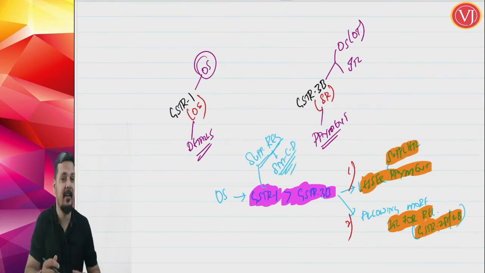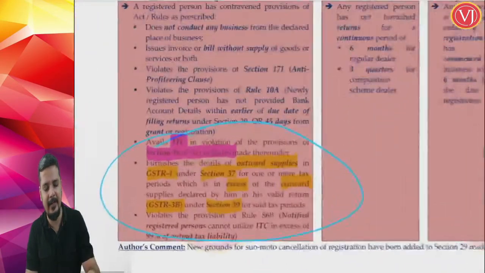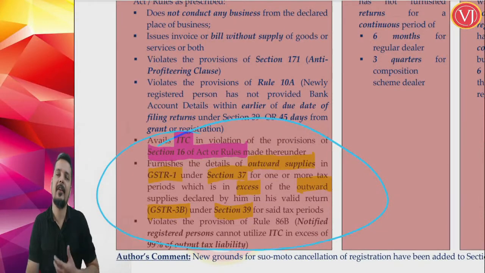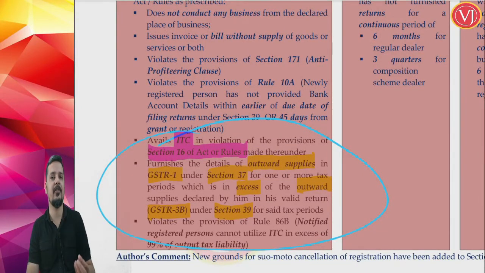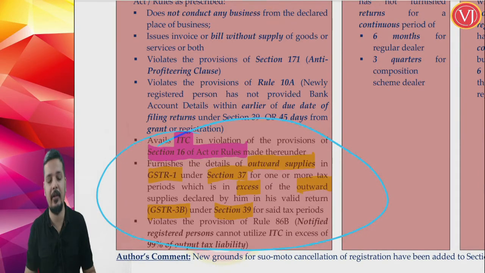So the department can start cancellation proceedings. A very logical point, although the first point was not logical. The first point is a very dangerous point. I don't know why they have given this. Just because I availed some wrong credit as per section 16 read along with rule 36 or 37, that cannot give the powers to the officers to start suo motu cancellation proceedings. So the first point of amendment is highly dangerous. The second point is fairly enough.